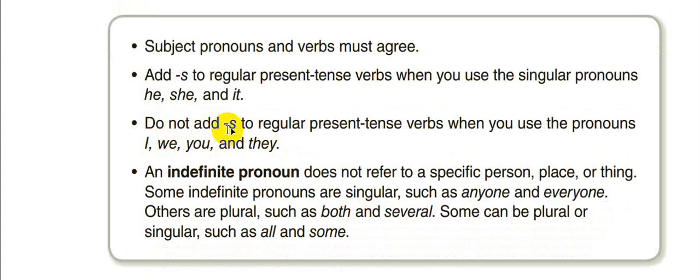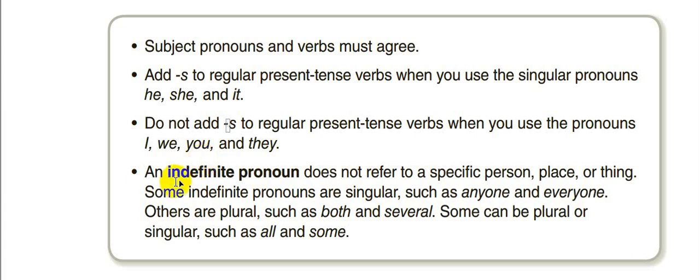Do not add s in present simple when the verb comes after one of these: I, we, you, they. It means we cannot say I plays. This is incorrect. And you cannot say I eats. This is incorrect. Same thing goes for we, you, and they.